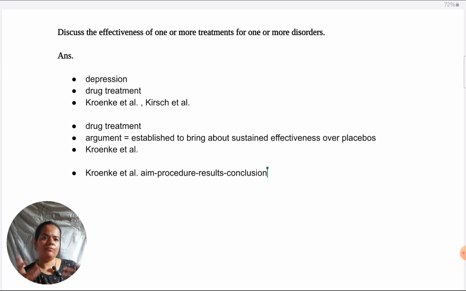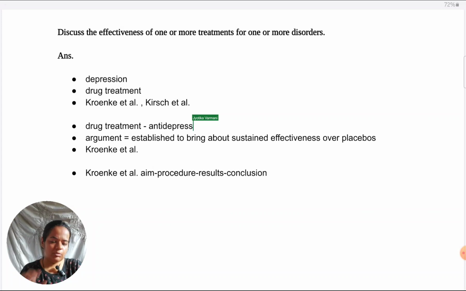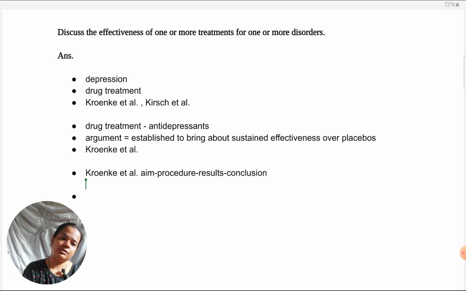The rest remains the same. We are explaining core terminology like what is drug treatment, what are antidepressants. We could also, not important, but you could explain what a placebo is in a line, in 2-3 words, when you're introducing the study, taking the study as an example. So it really matches with what we did in the previous question. Kroenke et al., we can summarize briefly. It was that study in which they found the 3 types of SSRIs, selective serotonin reuptake inhibitors, were all more effective than placebos